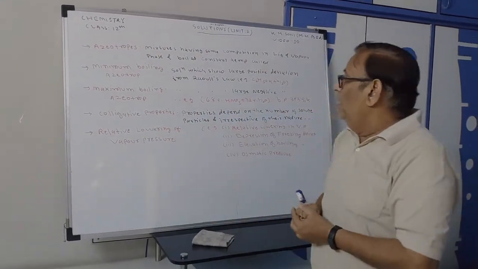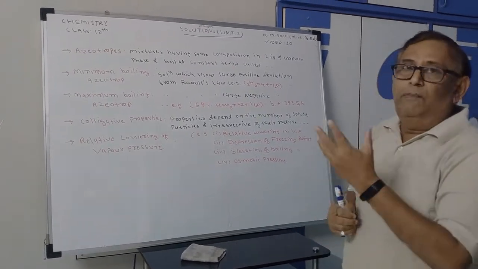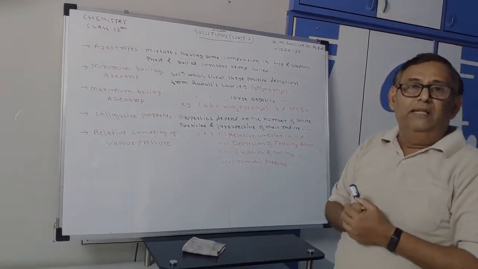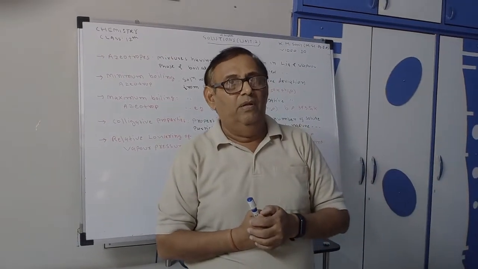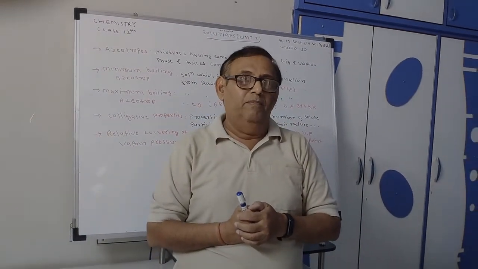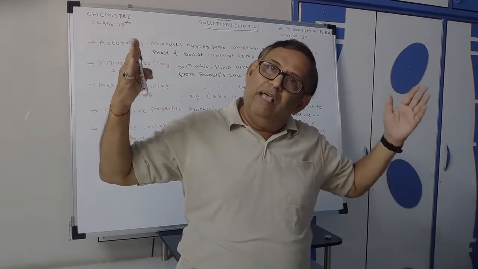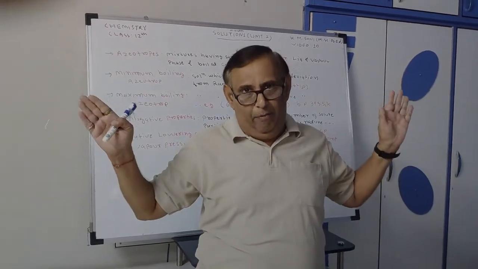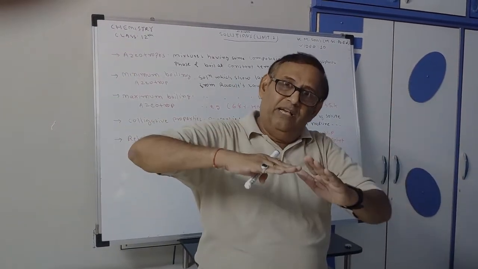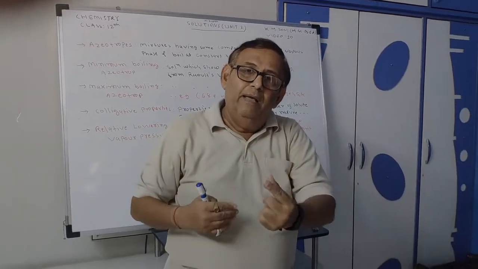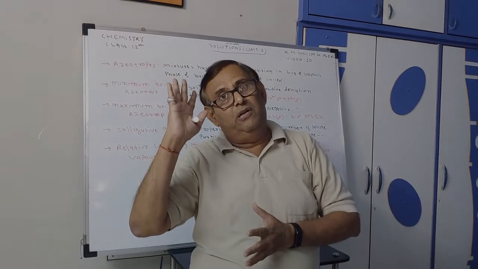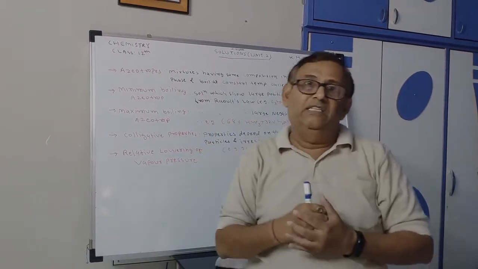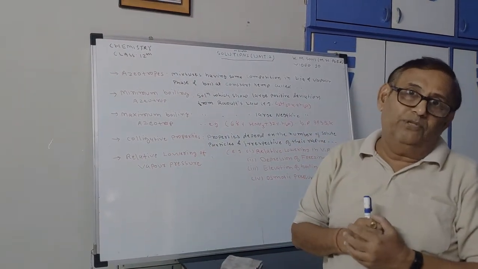I'll give you an example. Suppose rectified spirit, that means 95% alcohol and 5% water. Here alcohol and water have different boiling points, but if you boil this mixture, it boils at a constant temperature. So it is one example of azeotropes.